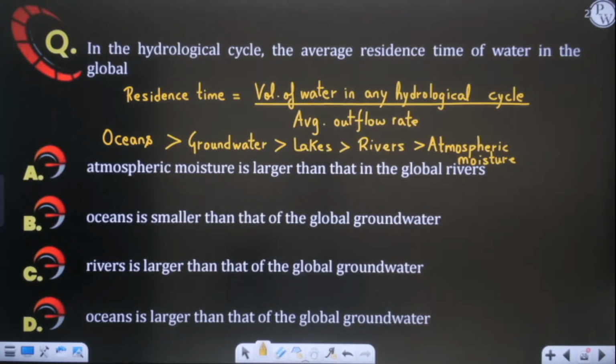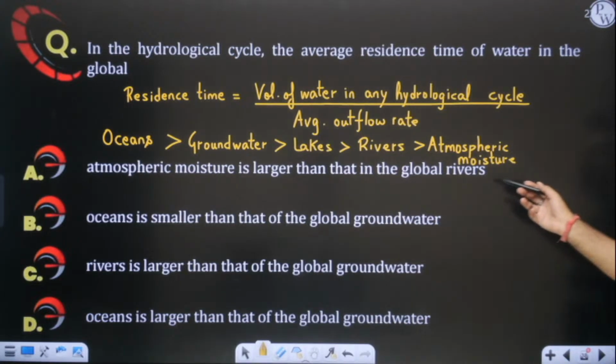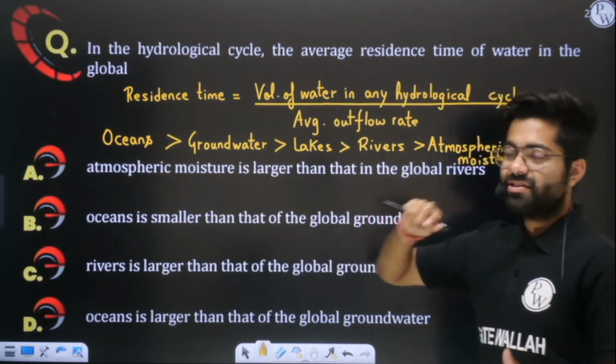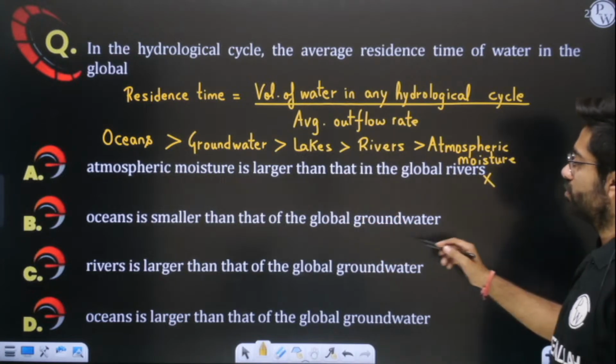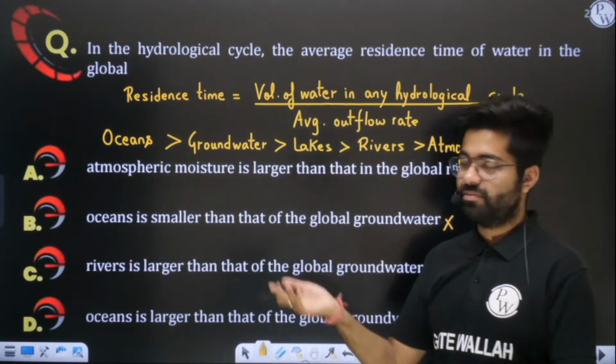Perfect. Yes, everyone is giving answer as D. Great. D is the correct answer. Why? Because this is wrong: atmospheric moisture residence time is less. Oceans is smaller. No. Ocean is having larger residence time. So this is also wrong.